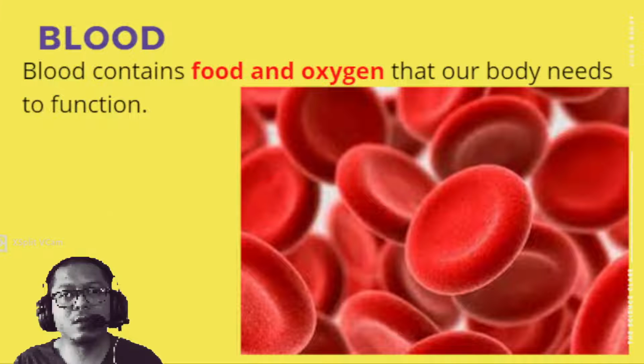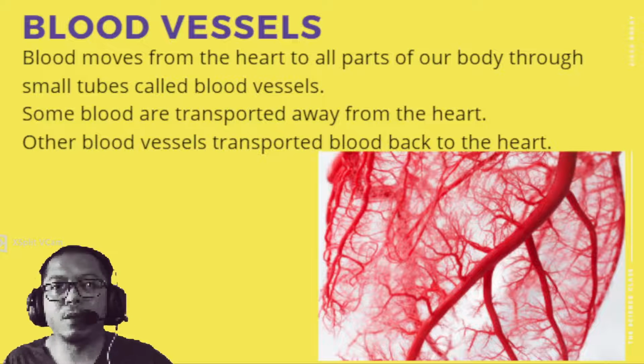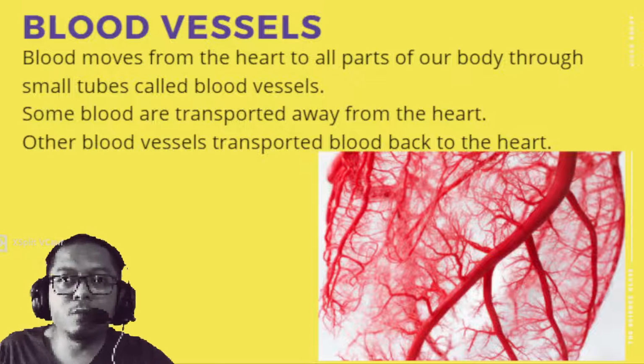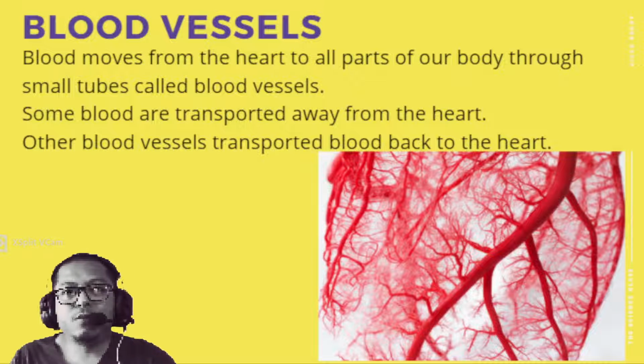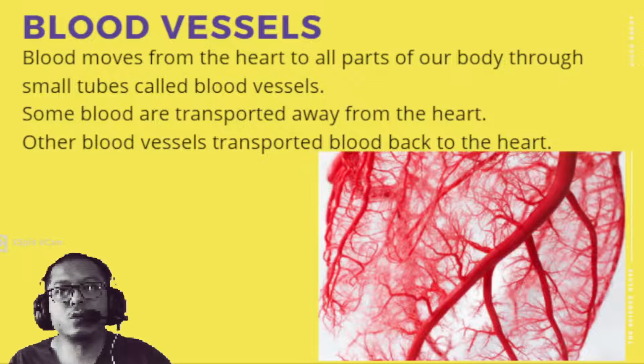And the third part of the transport system would be blood vessels. Blood moves from the heart to all parts of our body through small tubes called blood vessels. Some blood vessels transport blood away from the heart, and other blood vessels transport blood back to the heart.